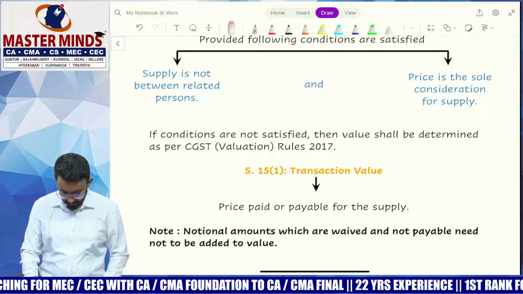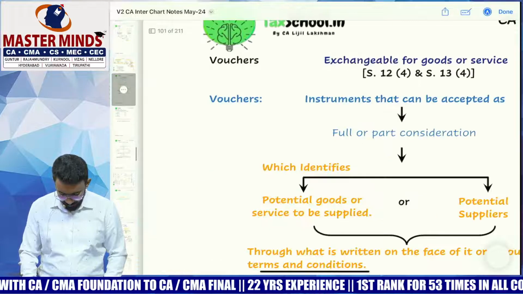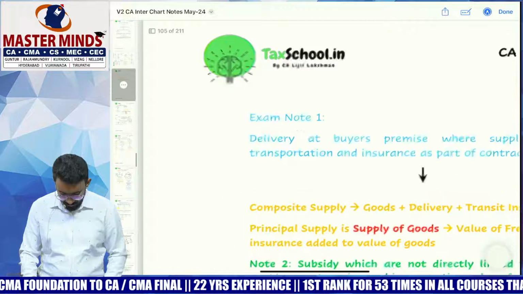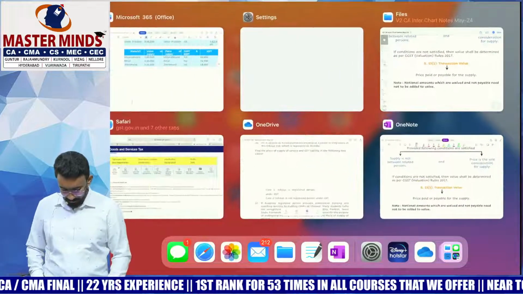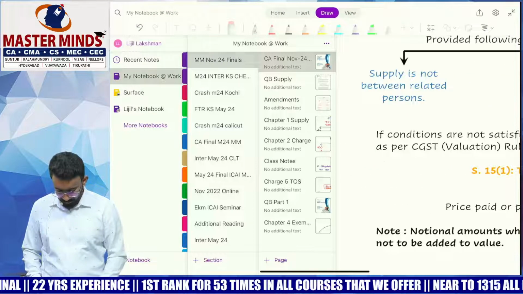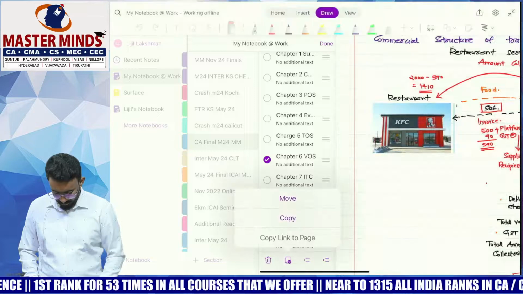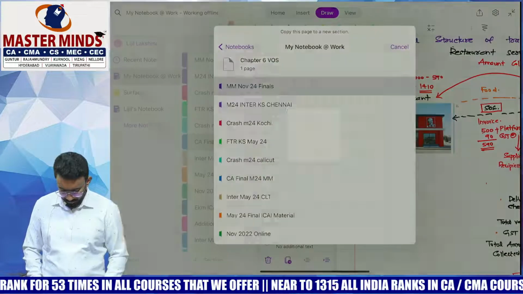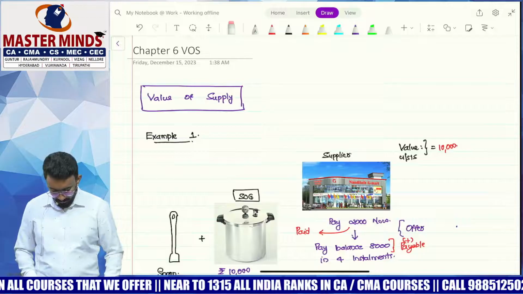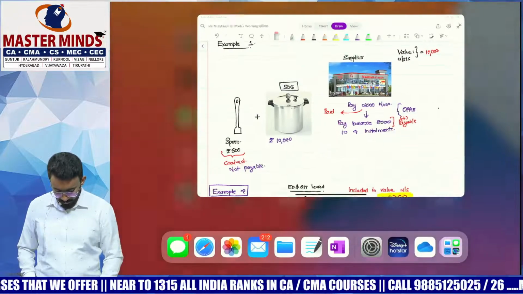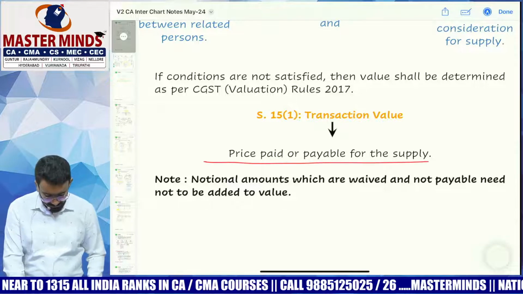First one. What is transaction value? Transaction value is defined as, back and forth, we'll have to come back to this.